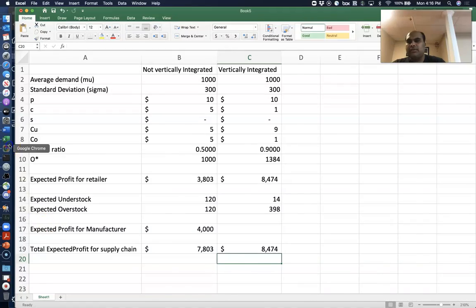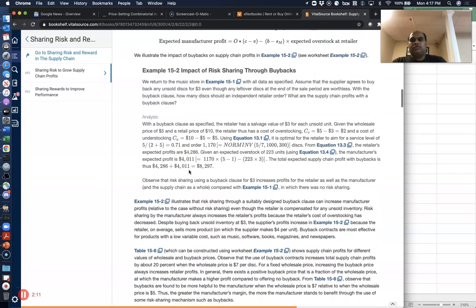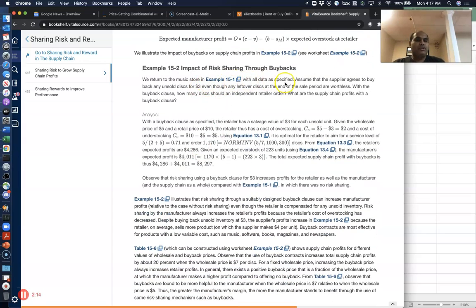So let's go back to the textbook example that we were going through here. Going back to the same music store example with all the same data that we had, assume that the supplier agrees to buy back any unsold discs for $3, even though any leftover disc at the end of the sales period is worthless. So what the retailer does is buys the disc for $5, sells it for $10, and if they are unable to sell it by the end of the season, they can give it back to the manufacturer for $3. So this is just like the salvage value that we've been looking at in all of the news vendor models, and that's exactly what this is.